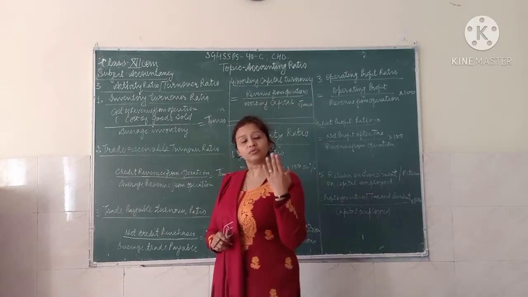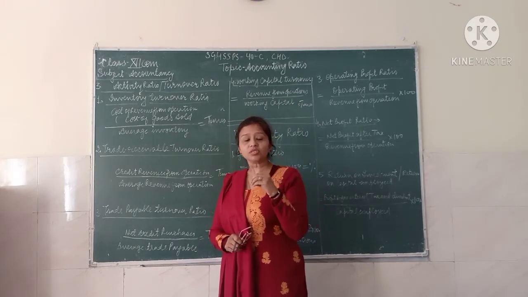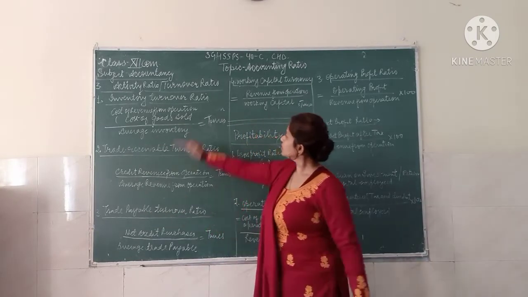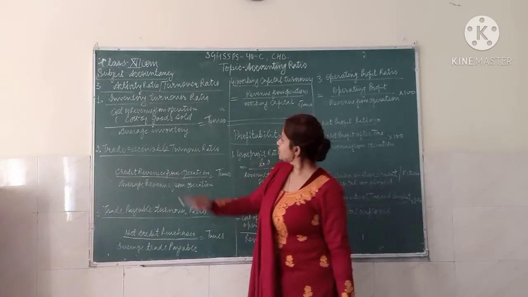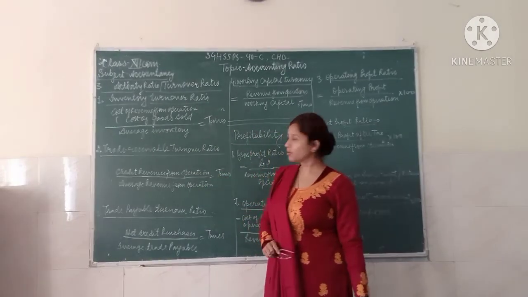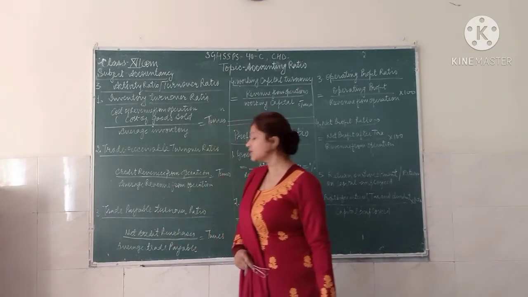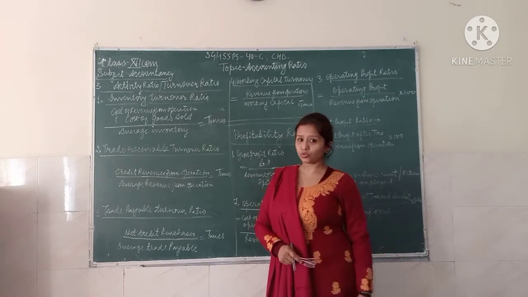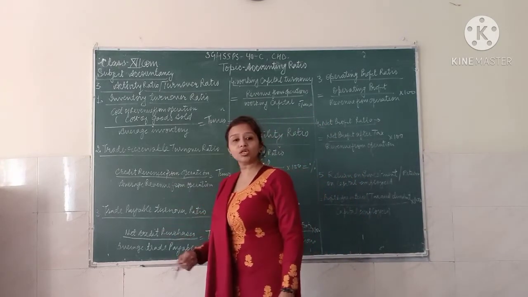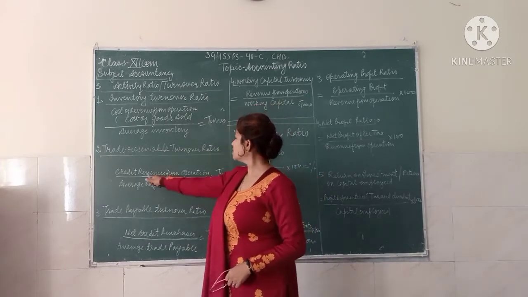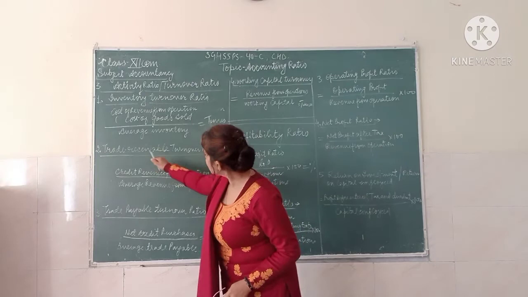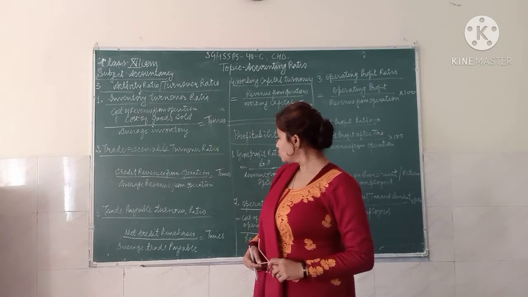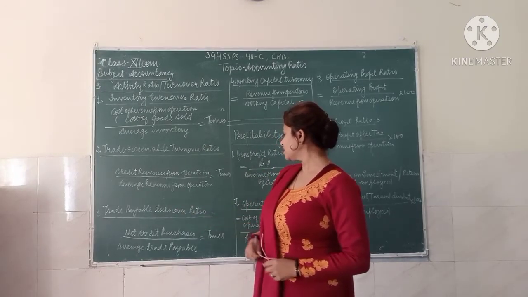On the basis of these four important activities, we have four turnover ratios. First is the inventory turnover ratio. Second is the trade receivable turnover ratio. Third is the trade payable turnover ratio. And fourth is the working capital turnover ratio. Here you are taking sales and purchases on a credit basis. That's why for the trade receivable turnover ratio we take credit revenue, and for trade payable we take credit purchases.